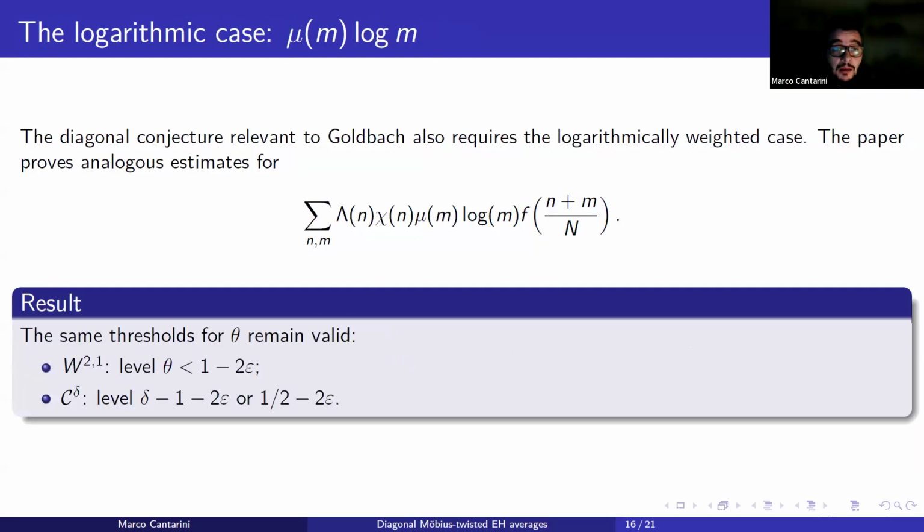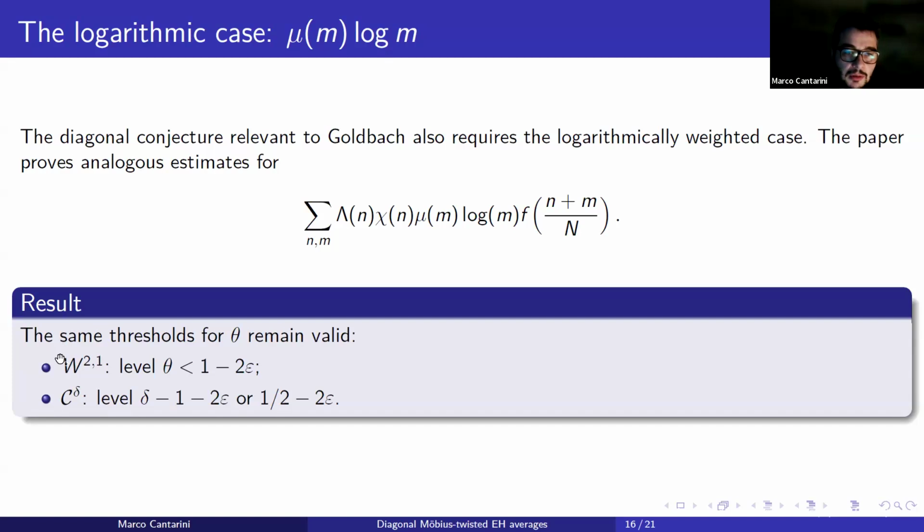Okay, as I said, if the main goal is to prove the Goldbach conjecture, the non-logarithmic case and the logarithmic case are both important in order to prove it. So essentially, we made the same type of study for the logarithmic case of the diagonal twisted conjecture, and we get essentially the same results.